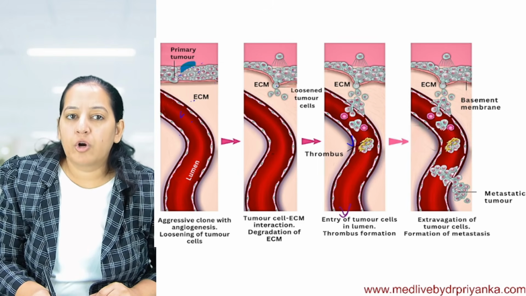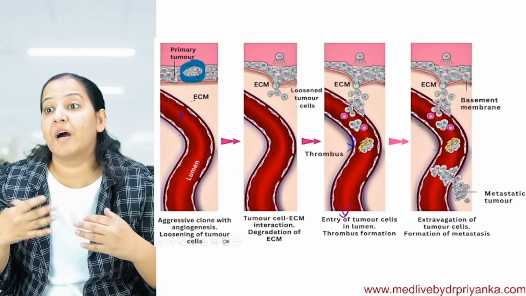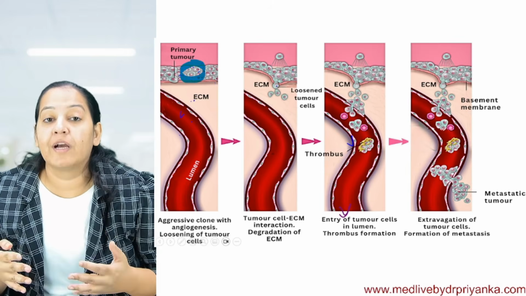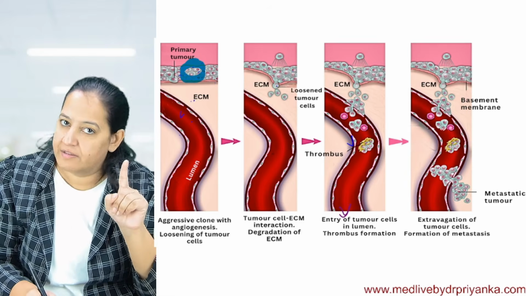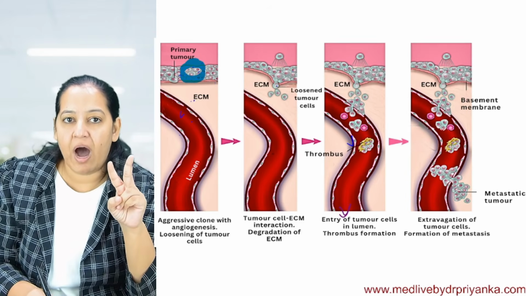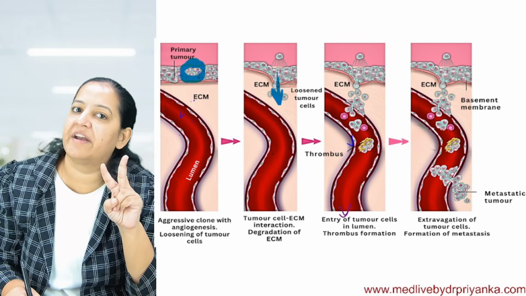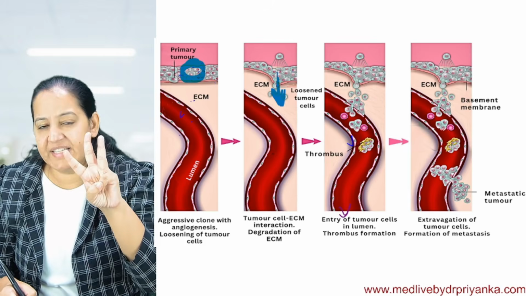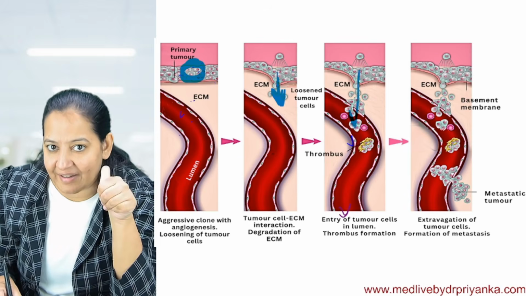First of all, a clone, a cluster of the primary tumor, becomes aggressive by doing clonal proliferation and angiogenesis. After that, the cells of that cluster become aggressive. Now they loosen from the primary tumor. Now after that, they enter the ECM, interact with the ECM and degrade the extracellular matrix. After that, they enter the blood vessel.